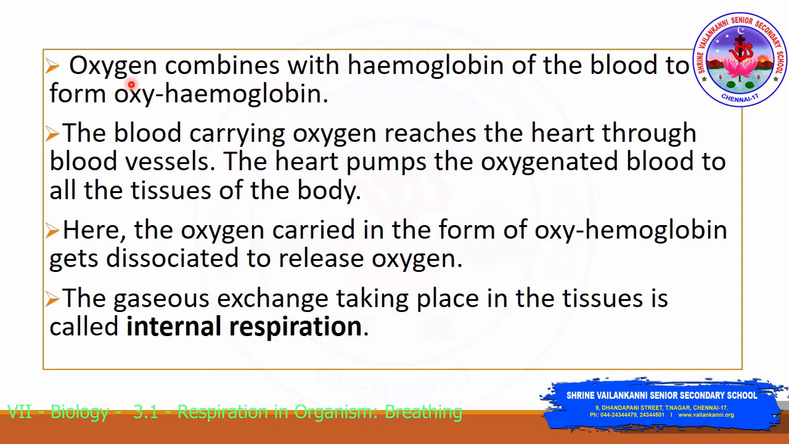The oxygen that diffuses into the capillary combines with the hemoglobin of the blood to form a complex called oxy-hemoglobin. The blood carrying the oxygen reaches the heart through the blood vessels. The heart then pumps the oxygenated blood to all the tissues of the body. In the tissues, the oxygen carried in the form of oxy-hemoglobin gets dissociated to release the oxygen to the tissues. The gaseous exchange which takes place in the tissue is called internal respiration.